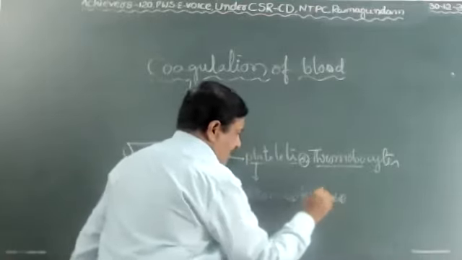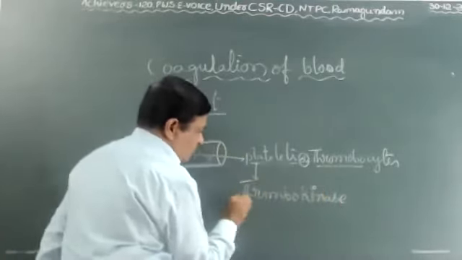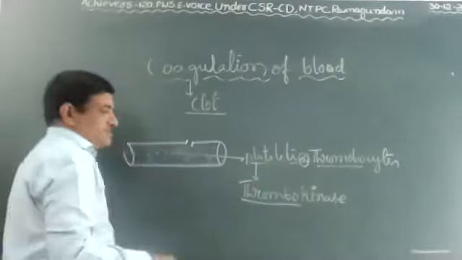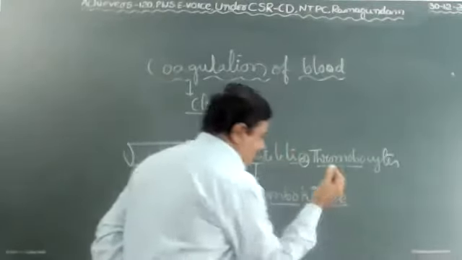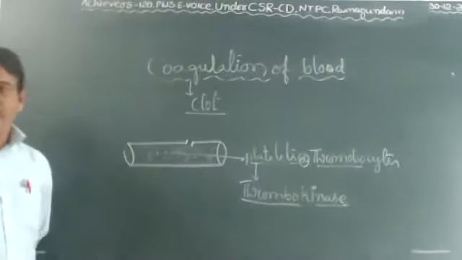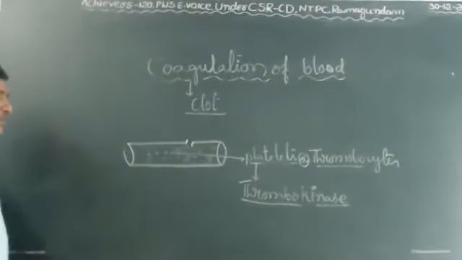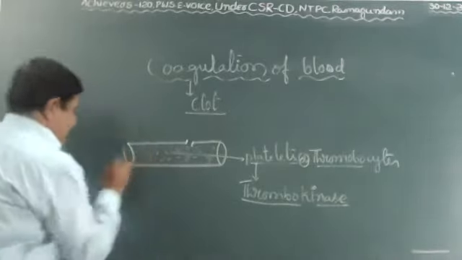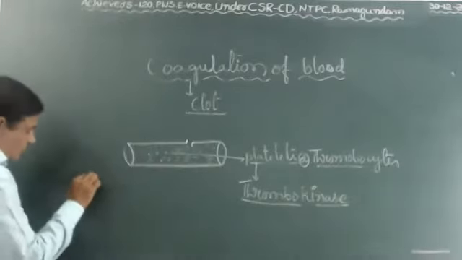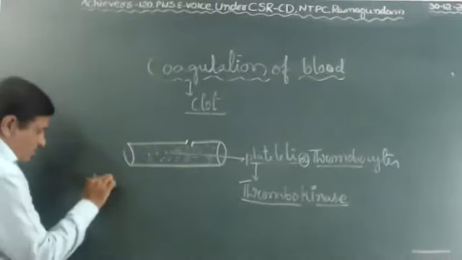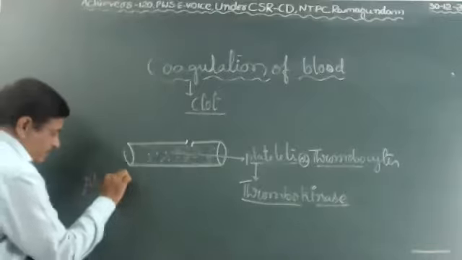Thrombokinase. Ase means enzyme. Thrombo means thrombocytes. Thrombokinase enzyme. What is the function of thrombokinase? Especially, in blood one chemical is present that is called prothrombin.